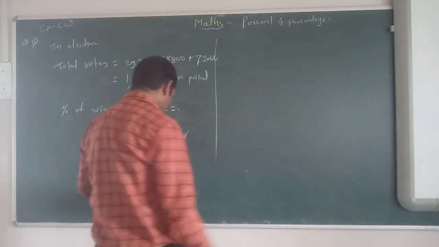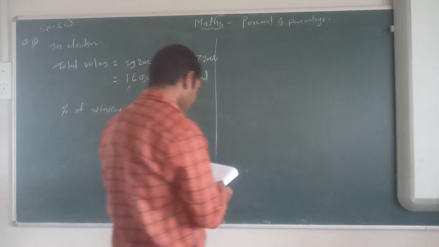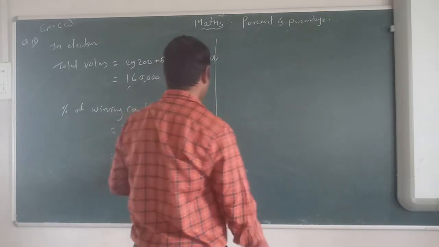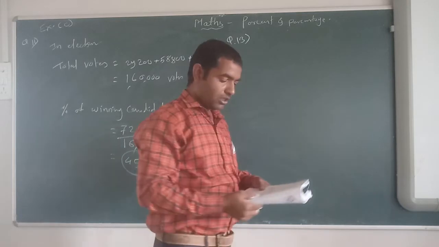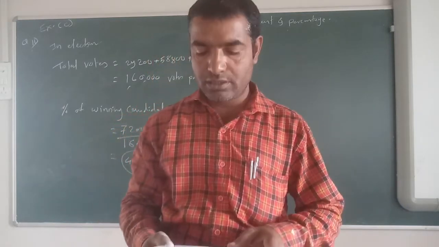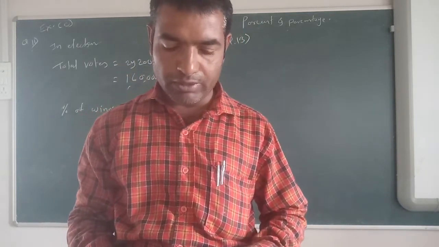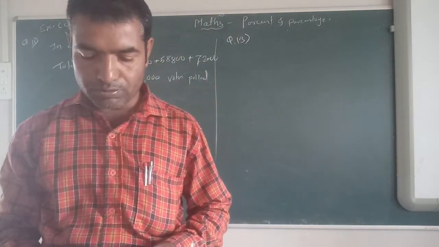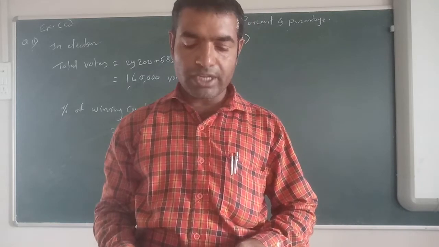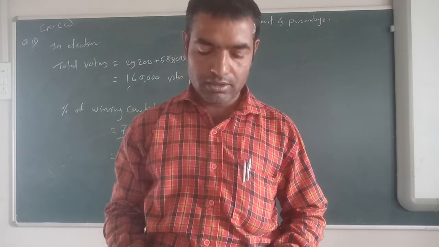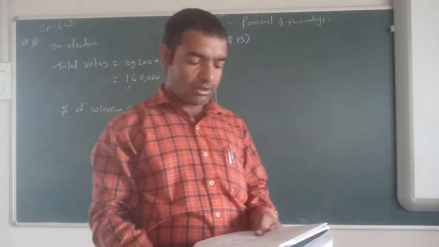Again one problem we are taking. Question number 13. The price of sugar is increased by 20%. By what percent must the consumption of sugar be decreased so that the expenditure on sugar may remain the same? Okay. Now see, here we have not been given the specific thing.